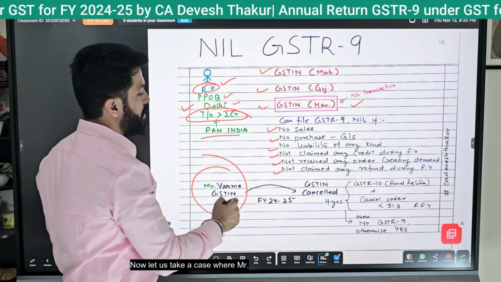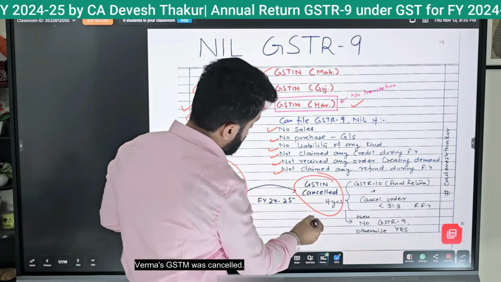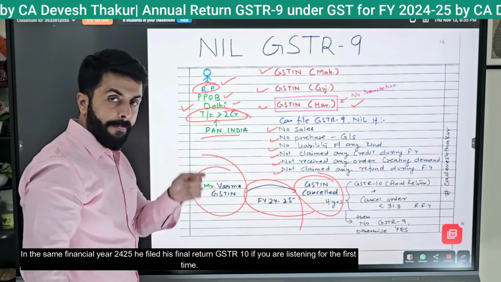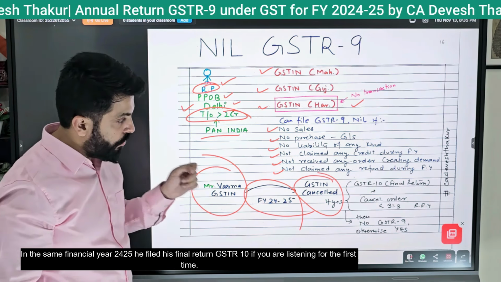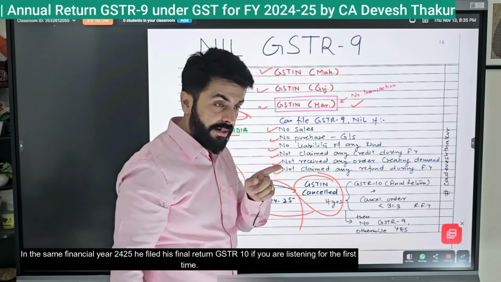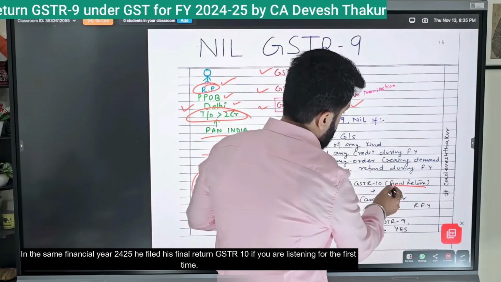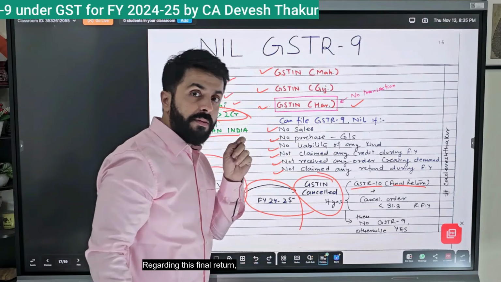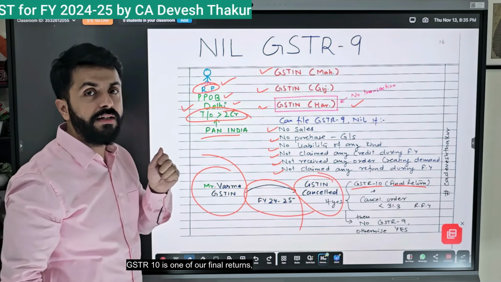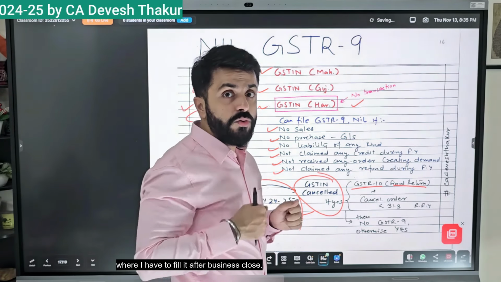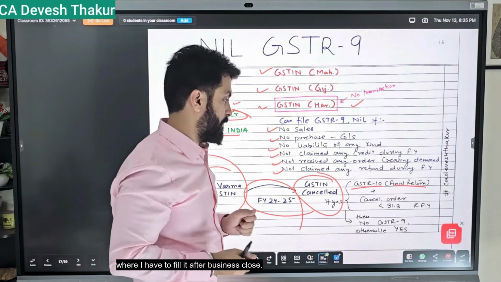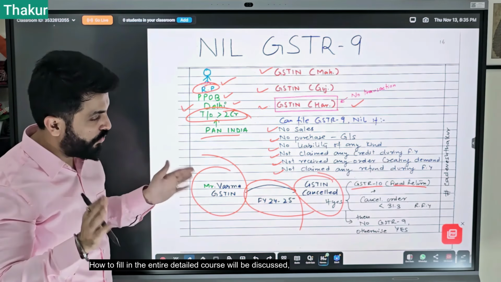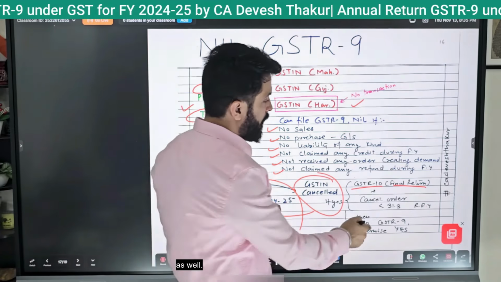Now let us take a case where Mr. Verma's GSTIN was cancelled. In the same financial year 24-25, he filed his final return GSTR 10, if you are listening for the first time. GSTR 10 is one of our final returns, which I have to file after the business closes. How to fill it in detail will be discussed as well.